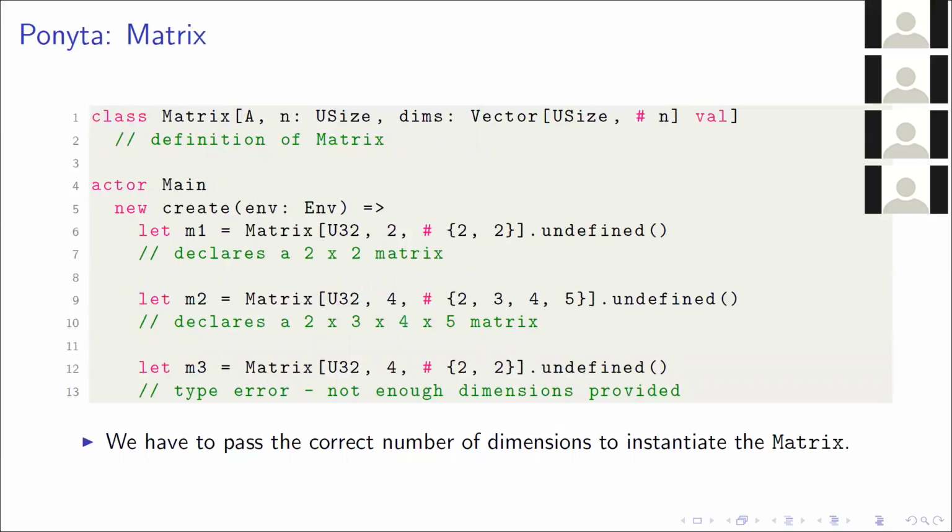So here we'll instantiate a couple of them just to show off how flexible this class is. So we have a 2 by 2 U32 matrix at line 6, a 2 by 3 by 4 by 5 matrix at line 9, but line 12 is a type error. We can tell that we want 4 dimensions, but we only provide 2. So it's really cool. It really shows off how flexible this matrix class is.